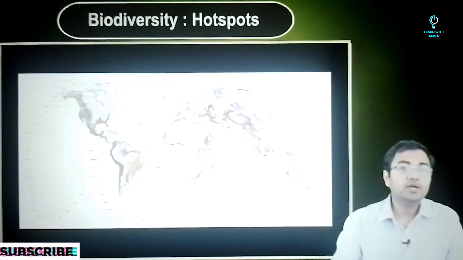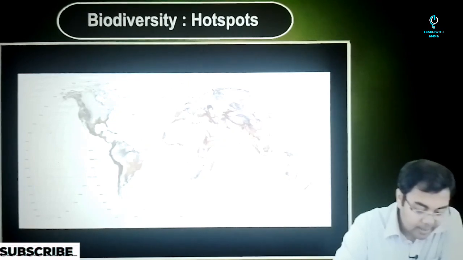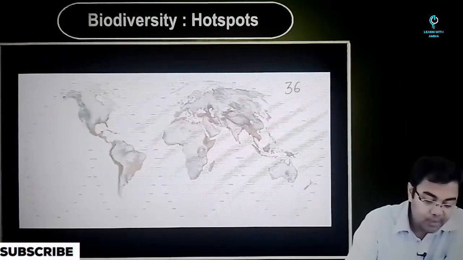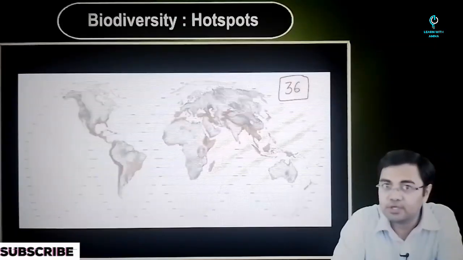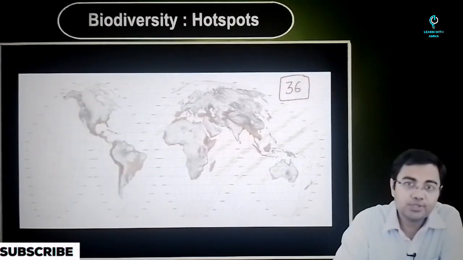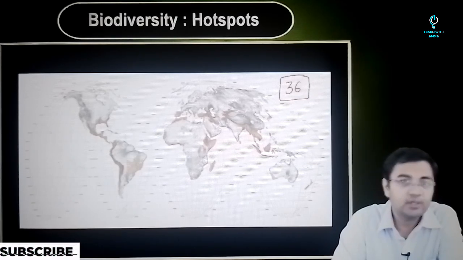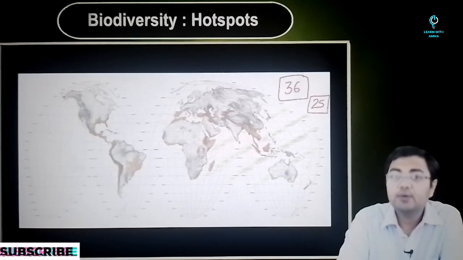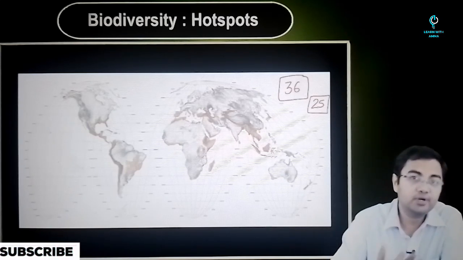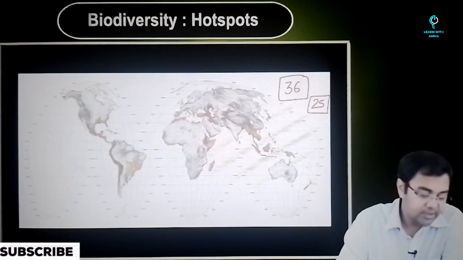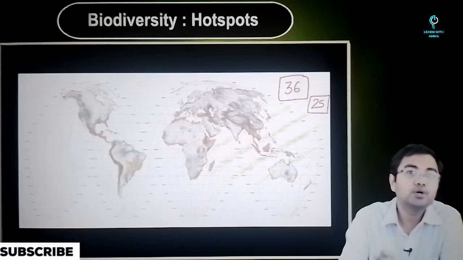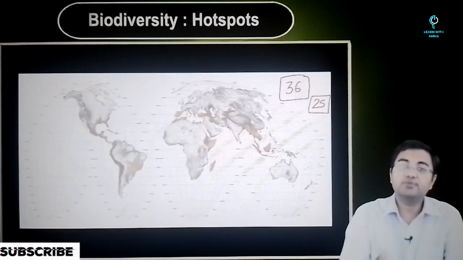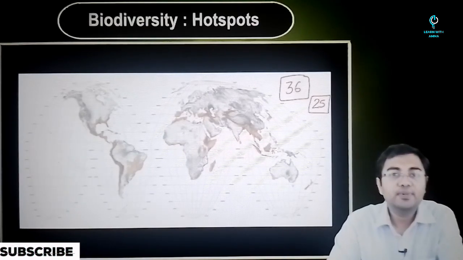So when you look at the world map, you'll see that there are a total of 36 areas in the world that have been marked as biodiversity hotspots. Initially, when the term was coined and when we were looking at all the areas, there were 25 hotspots that were marked at that point of time. But later, with more research coming in for different kinds of areas in the world, we saw that this number increased to 36. The jump from 25 to 34 had happened very quickly, but two more additions had happened.